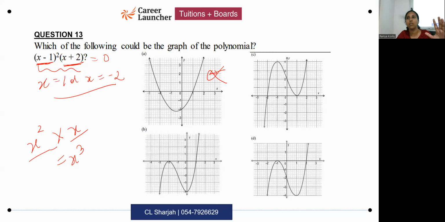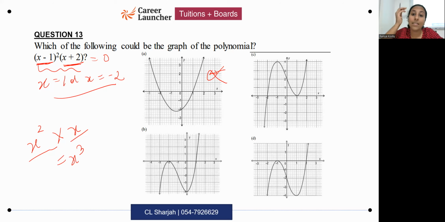Same thing for cubic. Cubic has maximum how many zeros? 3. But there is a possibility that cubic has 2 zeros, or 1 zero. No zeros won't happen, because of the concept of odd degree. Linear polynomials always have 1 zero, and cubic also will always have at least 1 zero. Important thing over here is this is a cubic polynomial, so the shape won't be a parabola. Only quadratic polynomials have the shape of a parabola. So this is not the answer.